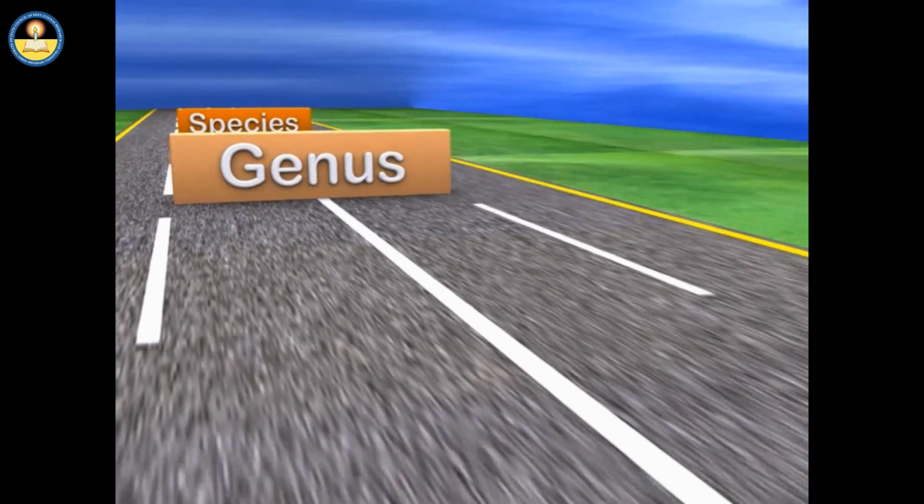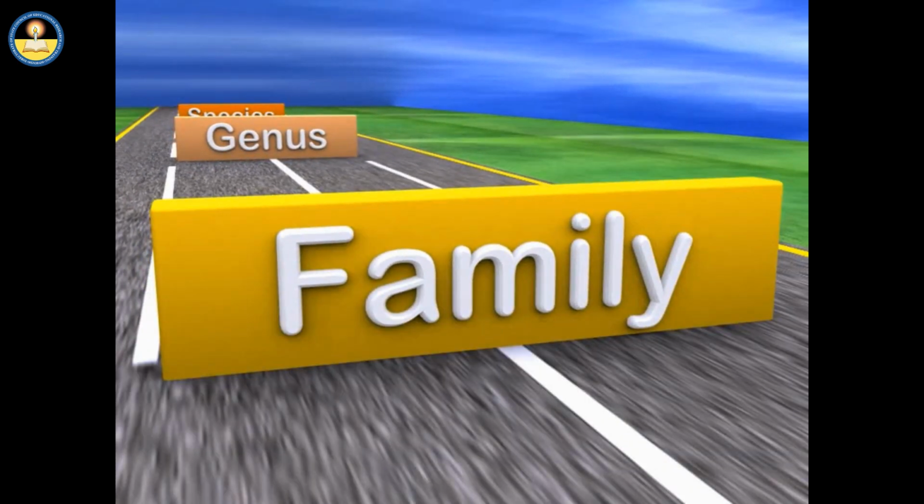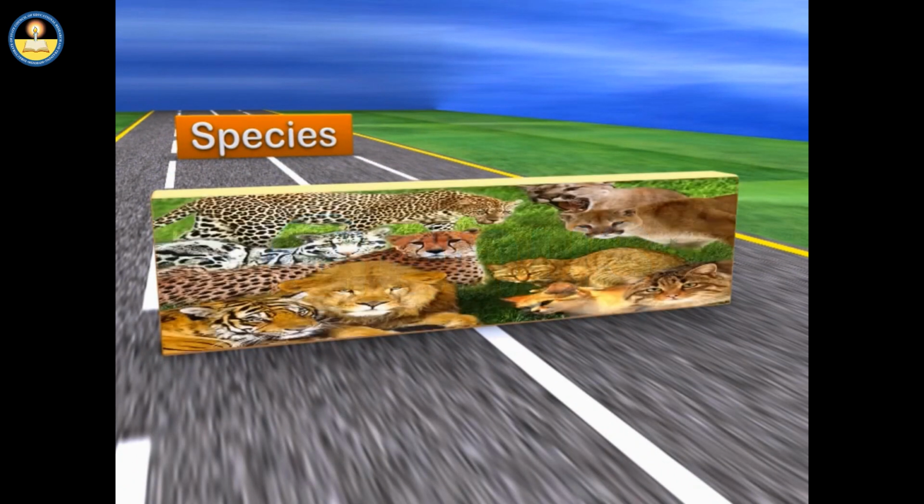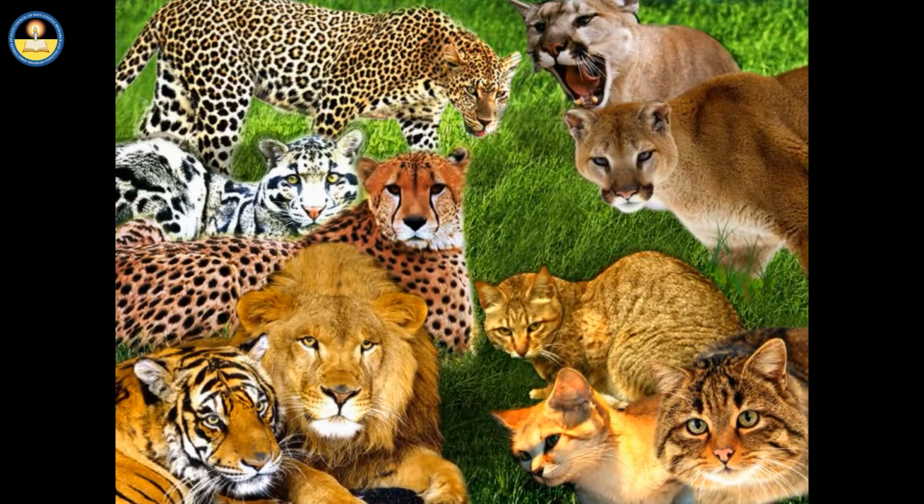Genus. Every animal family is further divided into small groups known as genus. Each genus contains animals that have very similar features and are closely related.